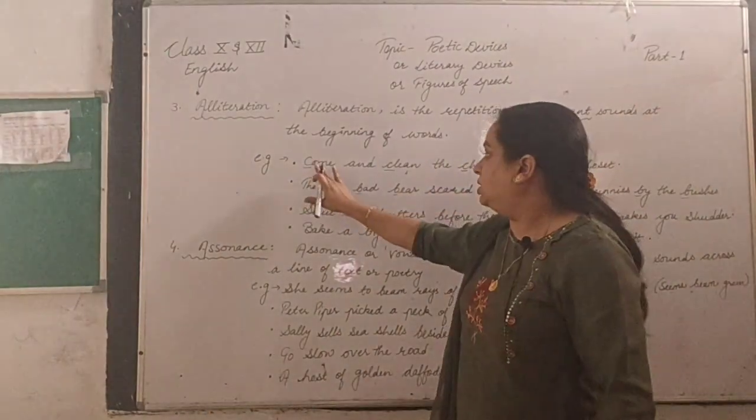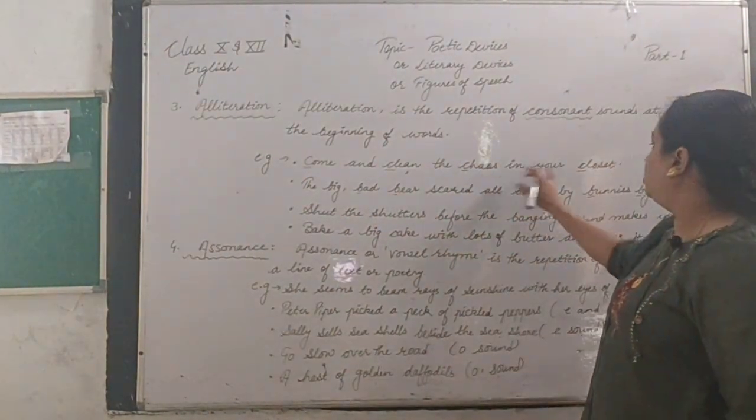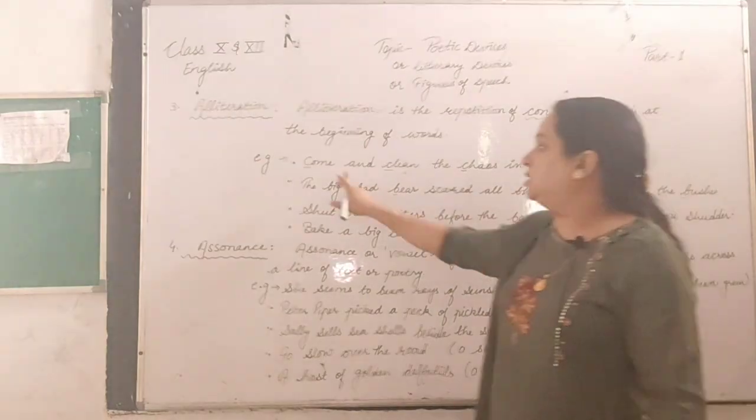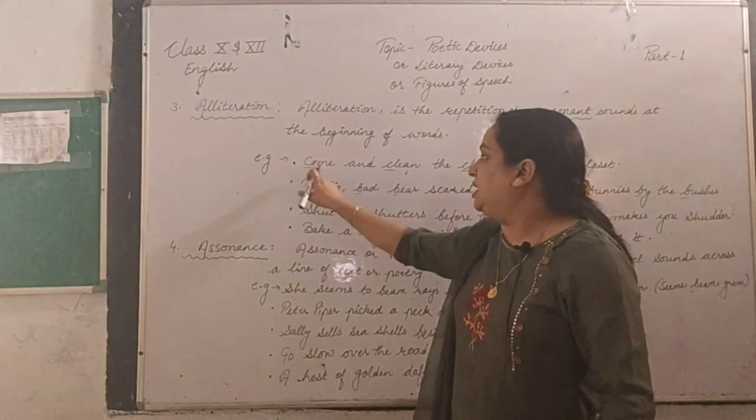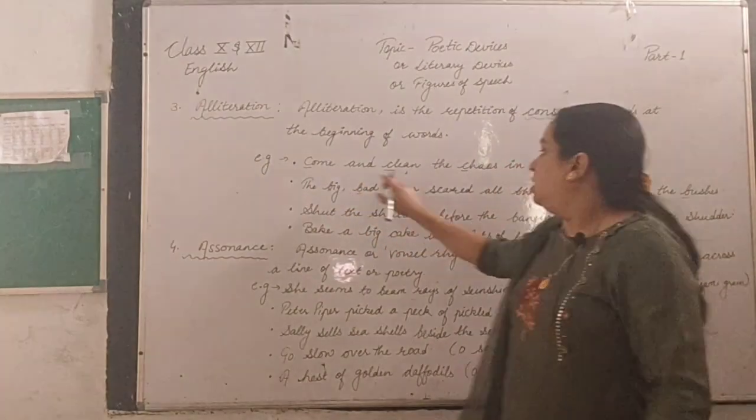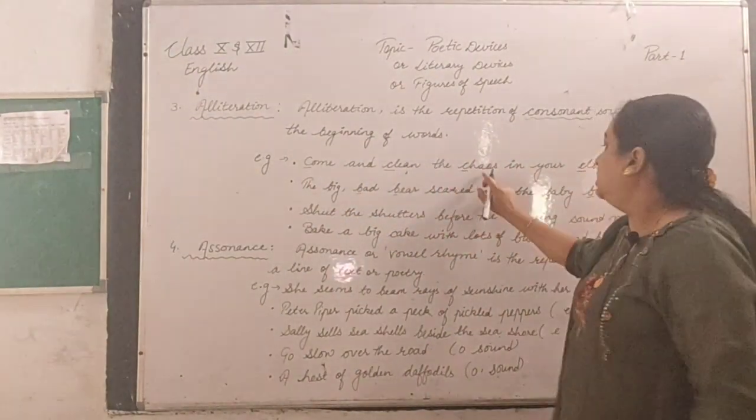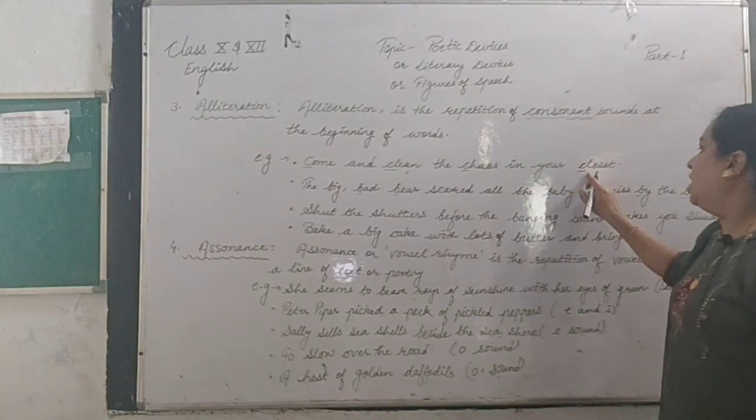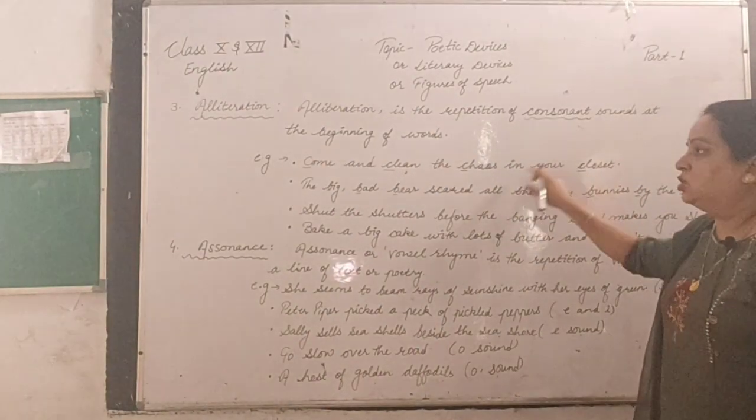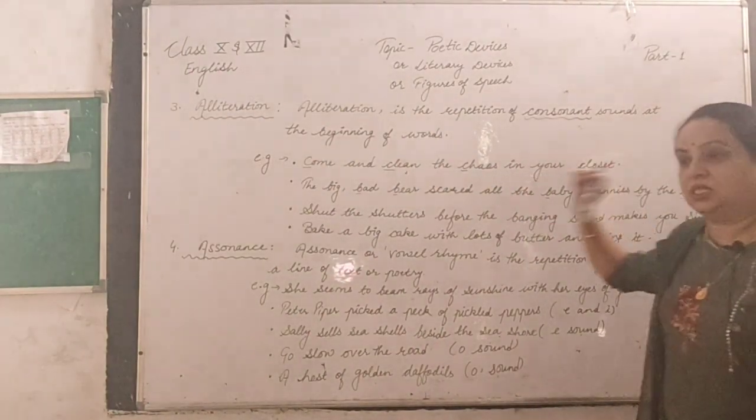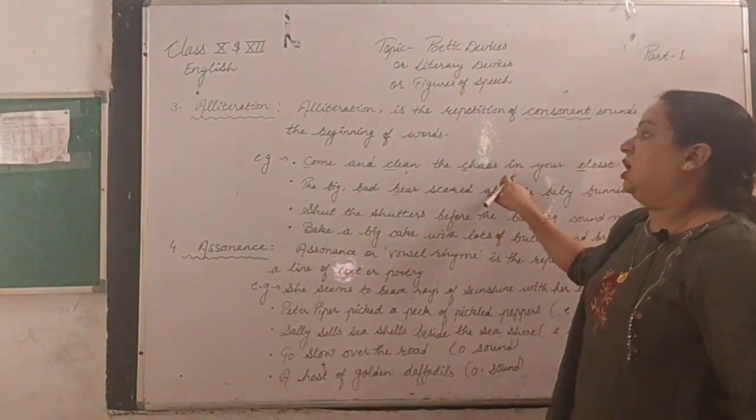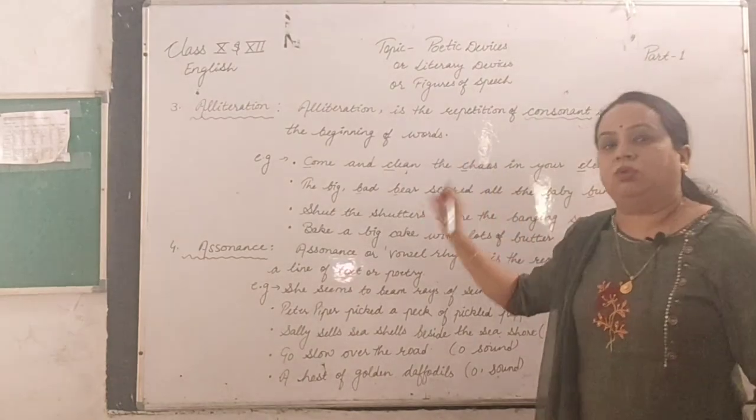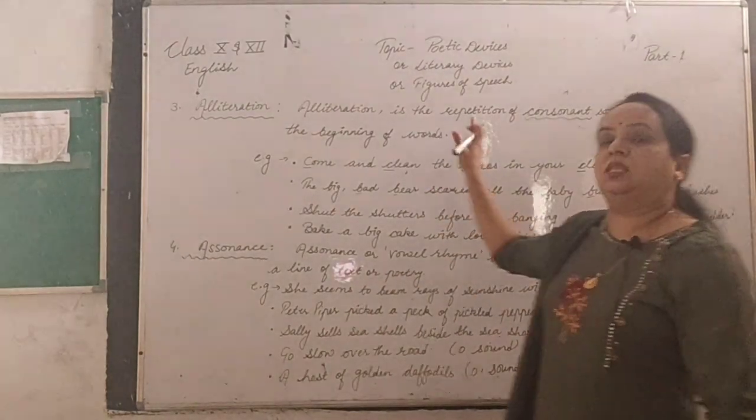Here the first one is: come and clean the kiosk in your closet. In this line I am using C, right? I am pressing on the letter C here. Come, clean, kiosk, closet: C once again and once again. So this consonant C is being repeated here in closely written words. So this is known as alliteration.